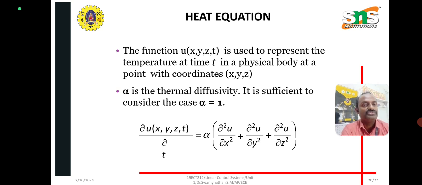So del u of x, y, z, t by del t is equal to alpha times del squared u by del x squared plus del squared u by del y squared plus del squared u by del z squared. That is called the heat equation. We just derive the three different parameters. u is common and x, y, z are varied based on the del.